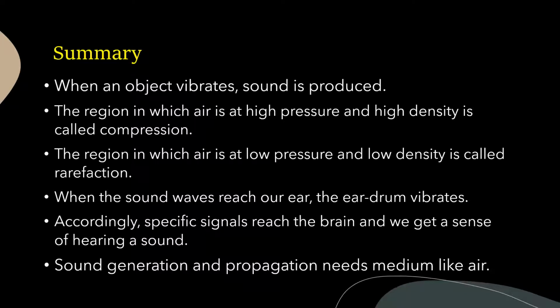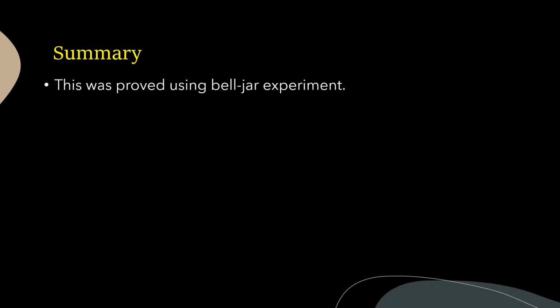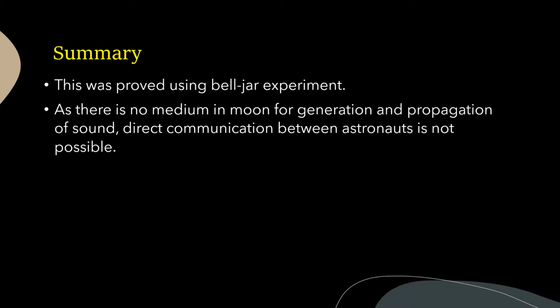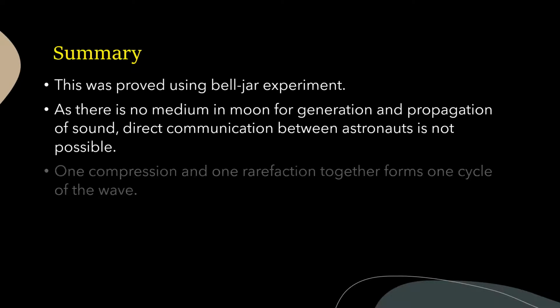Sound generation and propagation need a medium to travel, for example air. This was proved using our bell jar experiment. As there is no medium on the moon for generation and propagation of sound, direct communication between astronauts is not possible.